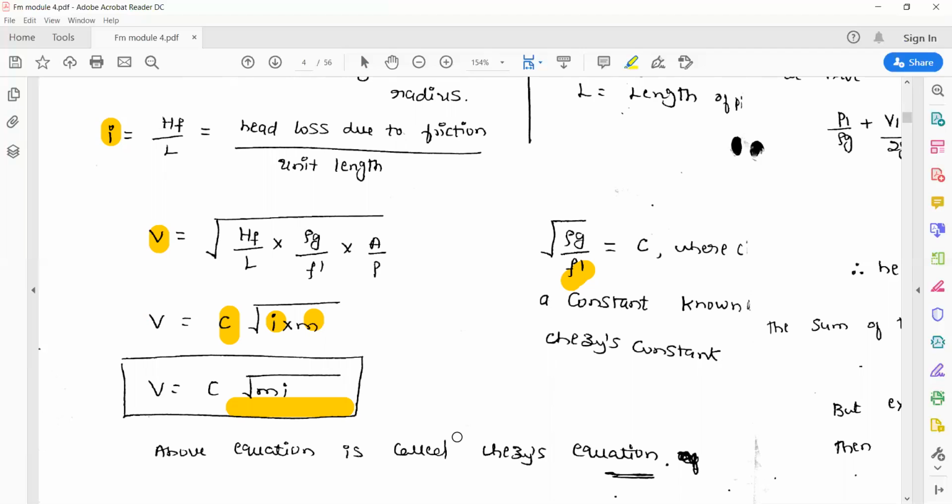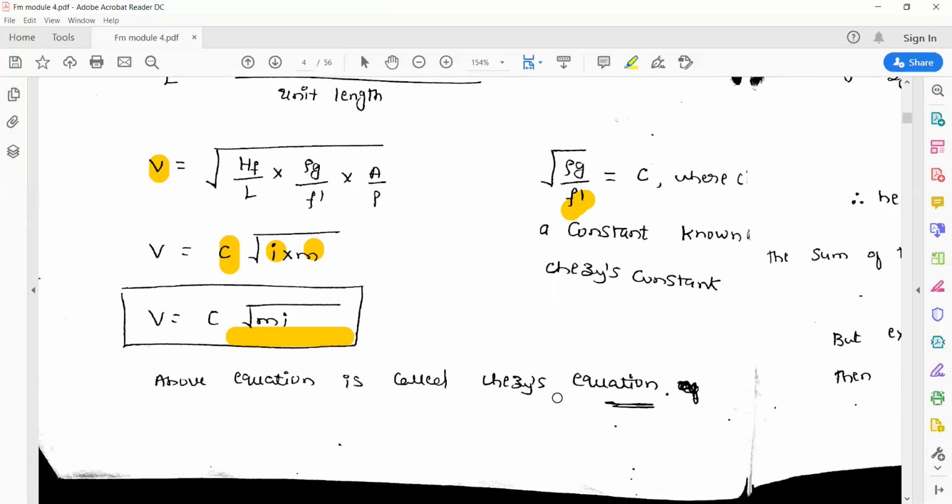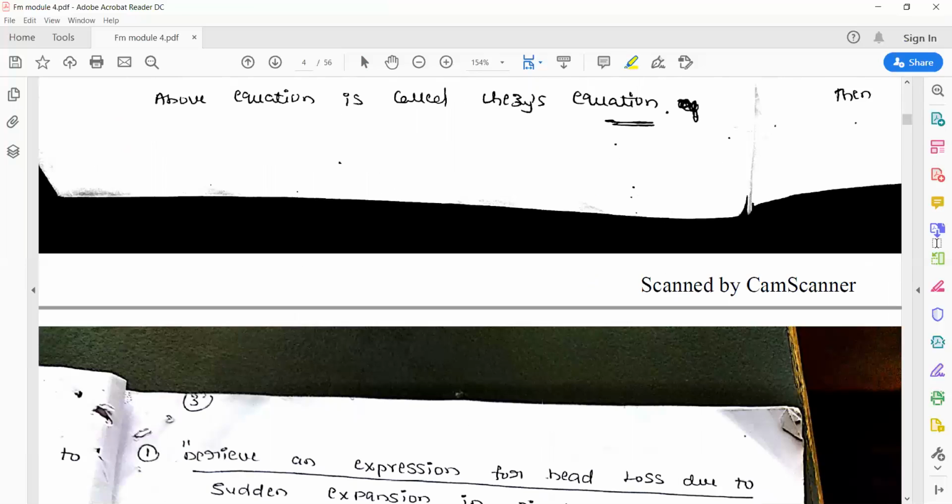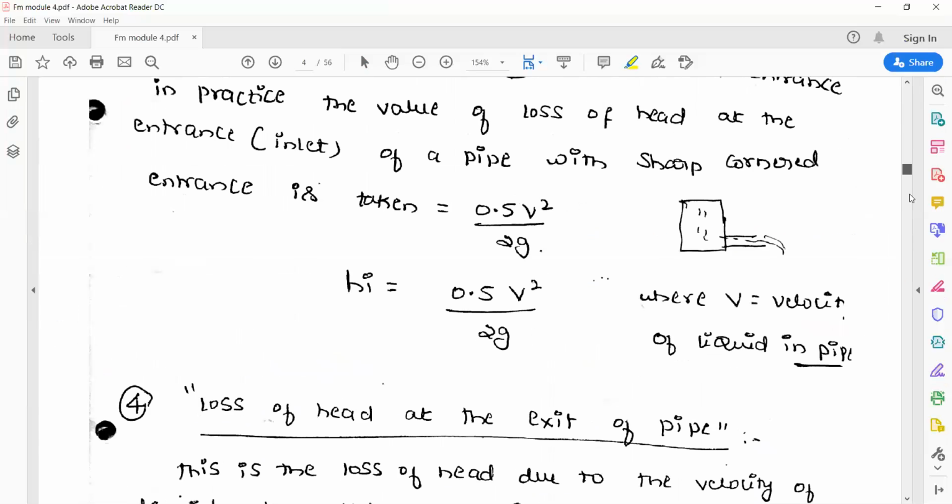to friction. What is the loss of head that takes place due to friction when the fluid passes through any channel or any pipe? So by making use of the Darcy-Weisbach and Chezy's equations, we can solve some simple numericals, and we can discuss some simple numericals.